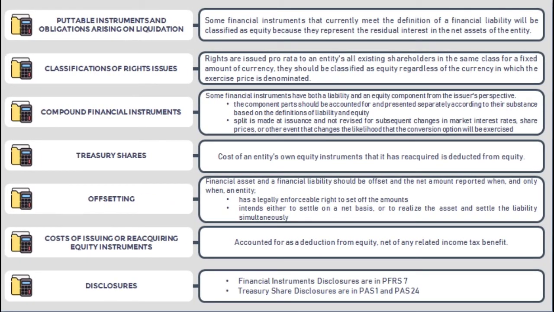This last slide contains different discussions related to PAS 32 financial statement presentation. First, we have the putable instruments and obligations arising on liquidation.